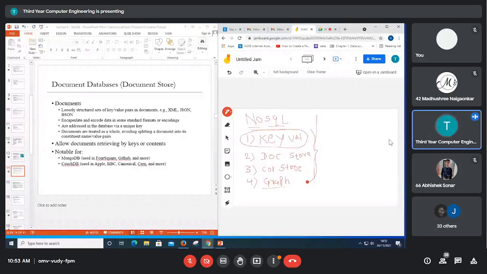But to find strong insights from the database, we have to select the proper NoSQL database. MongoDB is preferably used. CouchDB is also used. Cassandra is also used. These are some common NoSQL databases which are used in many applications. So now we will focus on the first type of NoSQL databases, key value store.